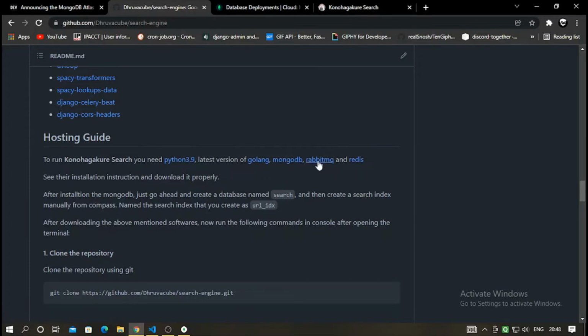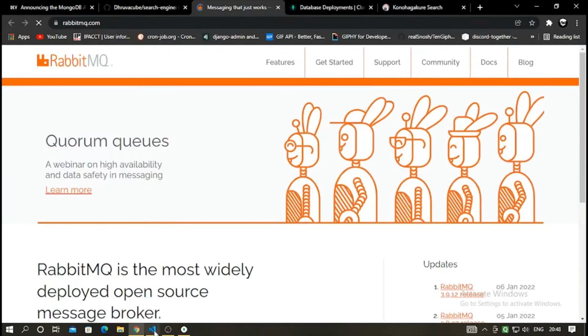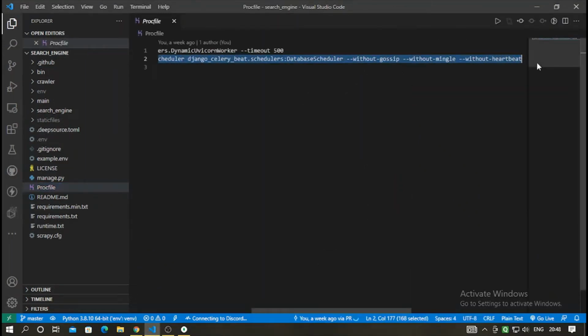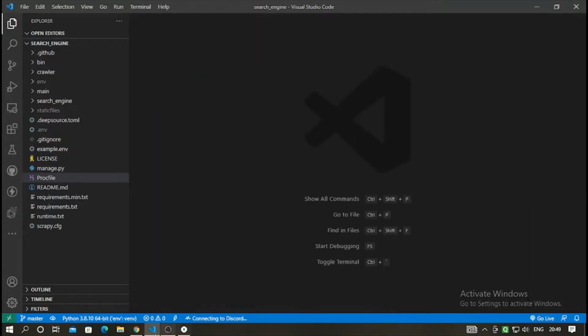If you don't know, RabbitMQ is a message broker, which acts as a message broker between these Celery calls. There's a Celery call also running, which actually does the periodic task.